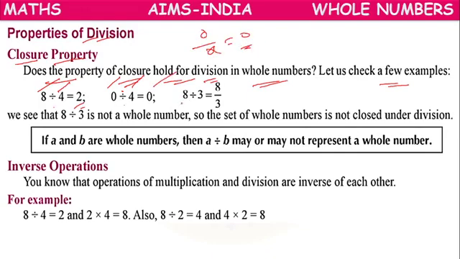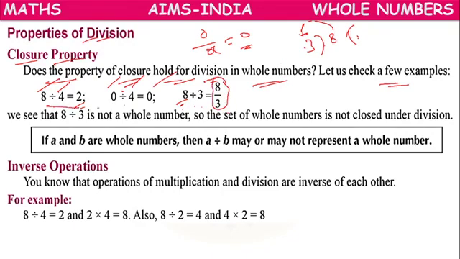Or 8 divided by 3. 8 is not exactly divisible by 3, so it will remain as 8 by 3.